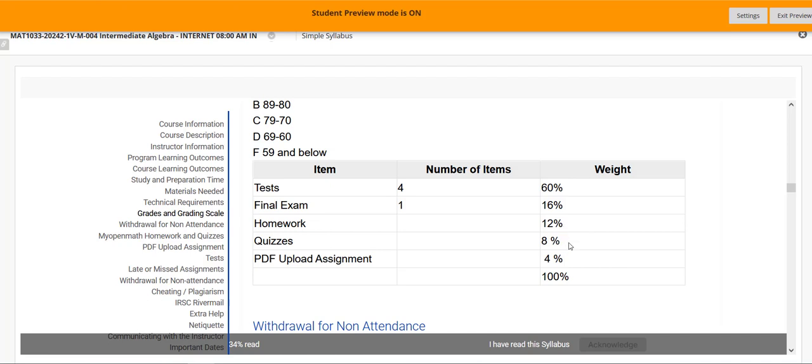Quizzes are 8%. The quizzes make you retake the whole thing. You're allowed to, but it can be time consuming. But you can do those over, right?